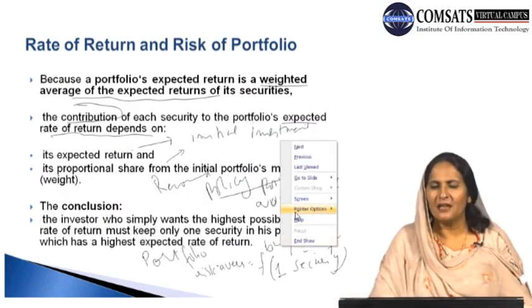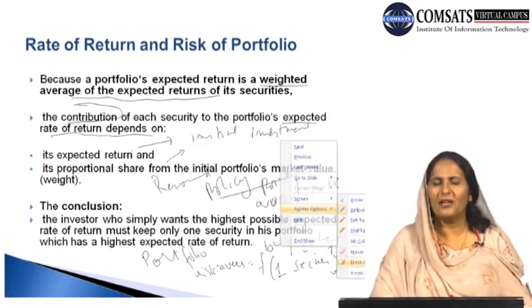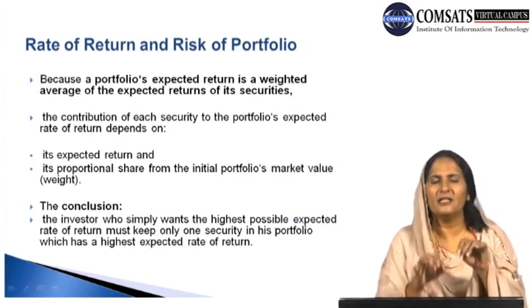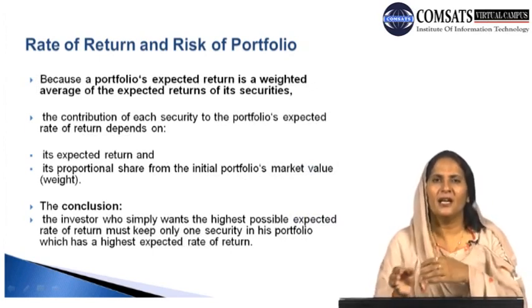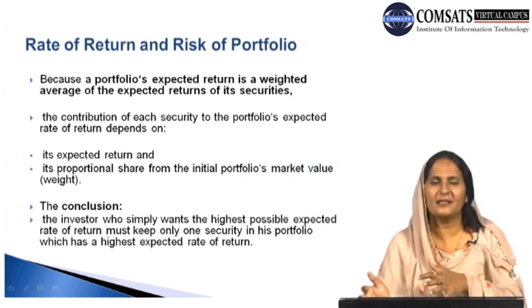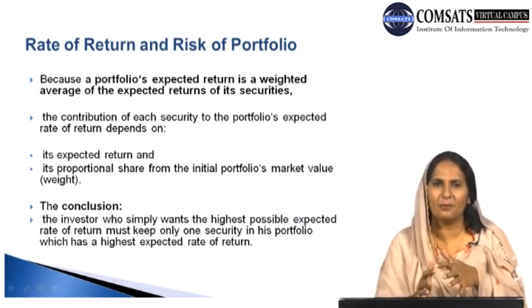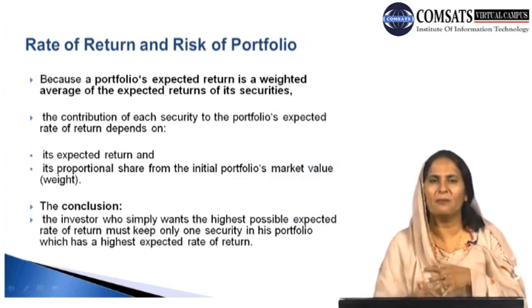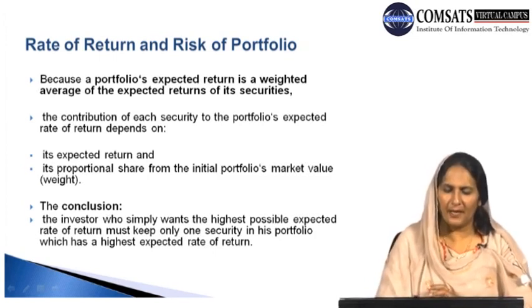Because if he or she has more than one asset in his portfolio, definitely the expected rate of return of each asset may be influenced by the rate of return of the other assets, or the behavior of one asset in his portfolio may be influenced by the behavior of the other assets present, and similarly the risk of the other assets.